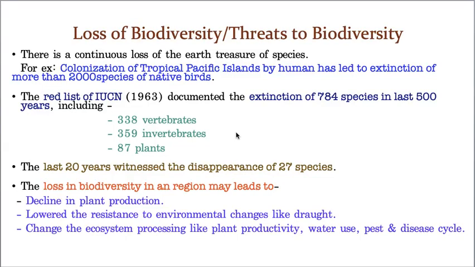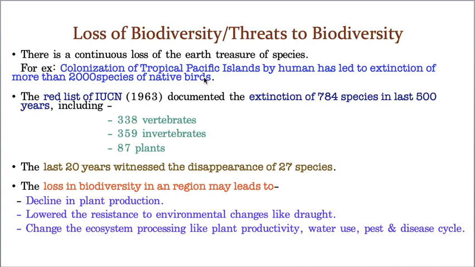Hello students, let's take the next topic of biodiversity. The next topic is loss of biodiversity, or threats to biodiversity. On this existing planet Earth, continuous reproduction is taking place, which results in the addition of so many organisms. From the other end, continuous loss of many species is also taking place due to the indiscriminate activities of human beings. So there is a continuous loss of Earth's treasure of species.